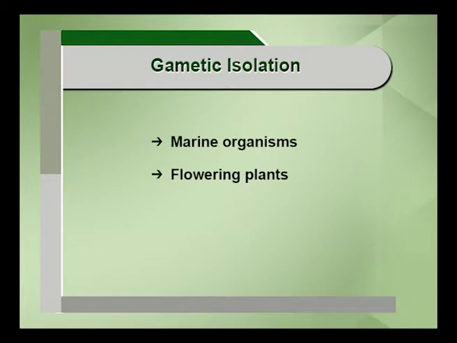Next is gametic isolation. Gametic isolation means we can very explicitly mention the examples of marine organisms and flowering plants. When I say marine organisms, the attraction between the sperm and the egg is reduced if other species are involved. That is as far as marine organisms are concerned. But as far as flowering plants are concerned, the interactions of the male and female gametes also will be different. So there is a lot of incompatibility existing between the male and female gametes as far as different species are concerned.